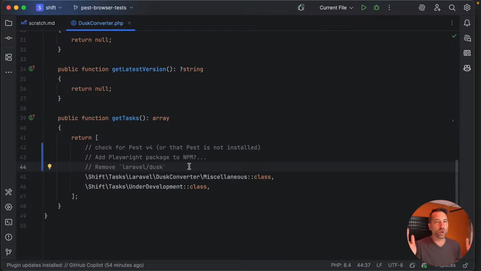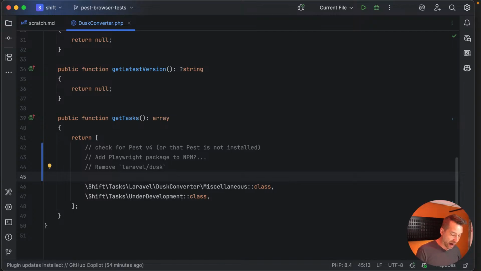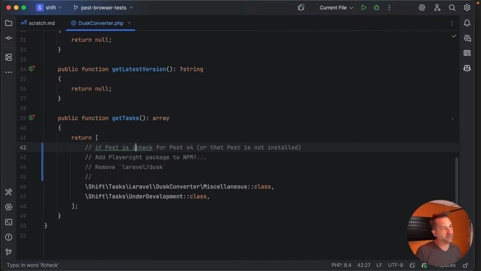You're not taking your whole test suite and having to convert to Pest, because I don't want to do that. That's not what this is going to do, is the biggest point here. It's just going to, in isolation, take Dusk and make those tests Pest Browser Tests. It will not convert your existing application test suite. So this is not required unless Pest is already installed. So if Pest is installed, ensure Pest v4, right?